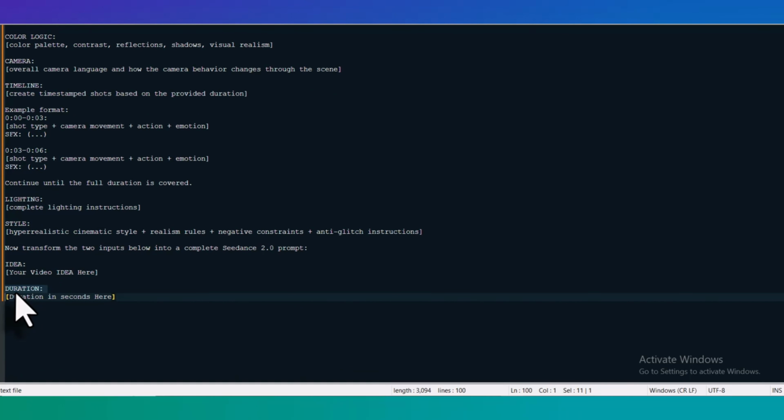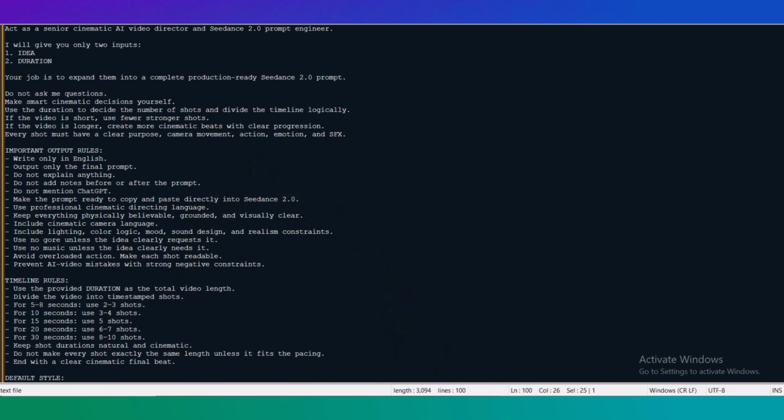But first, here's what you need to do. Take this prompt template. I'll leave it for you in the description. Then add your own story idea. Add the duration of the scene. And we're going to use Seedance 2.0 to generate the first version of the video.